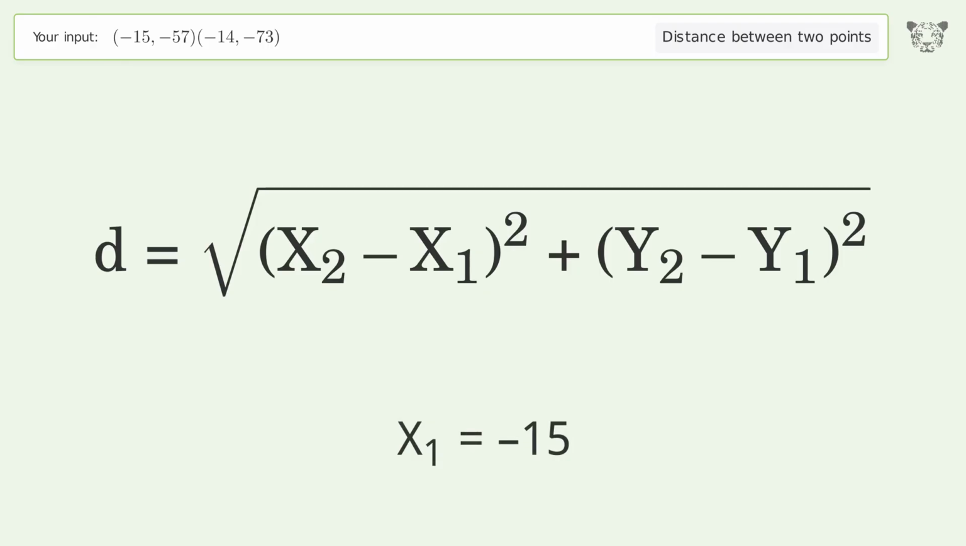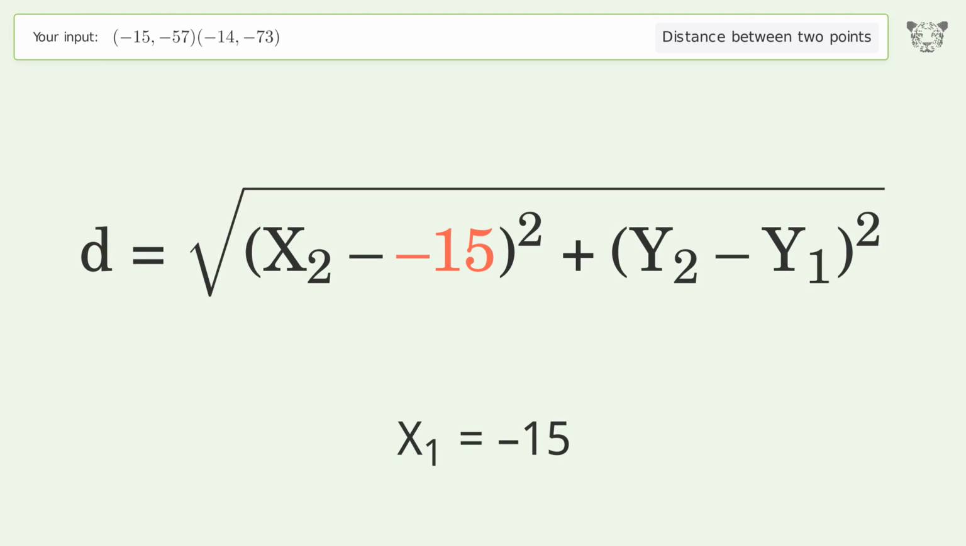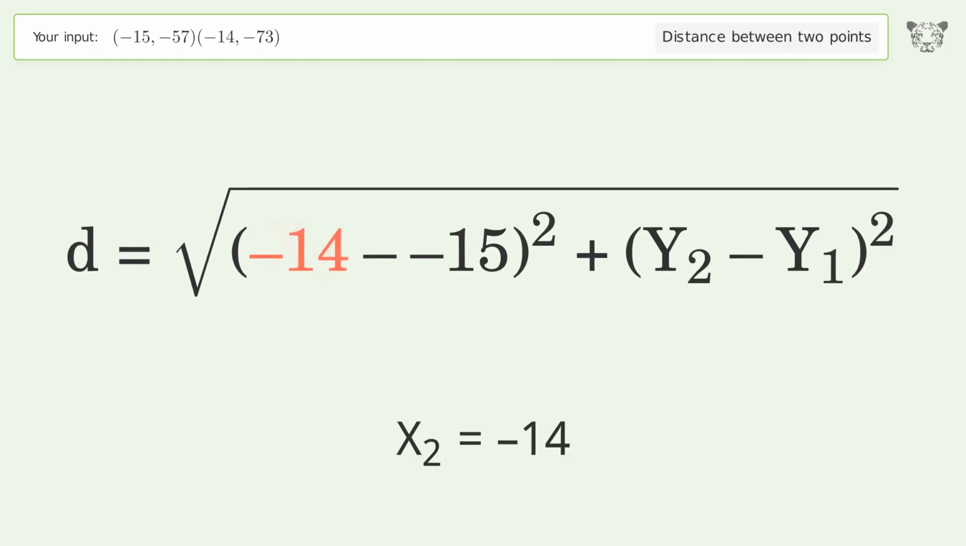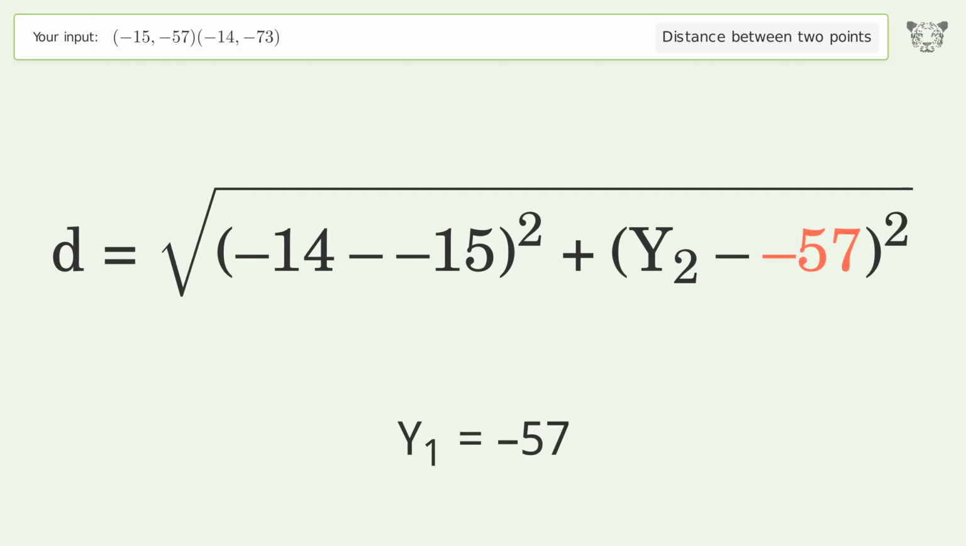x1 equals -15. x2 equals -14. y1 equals -57. y2 equals -73.